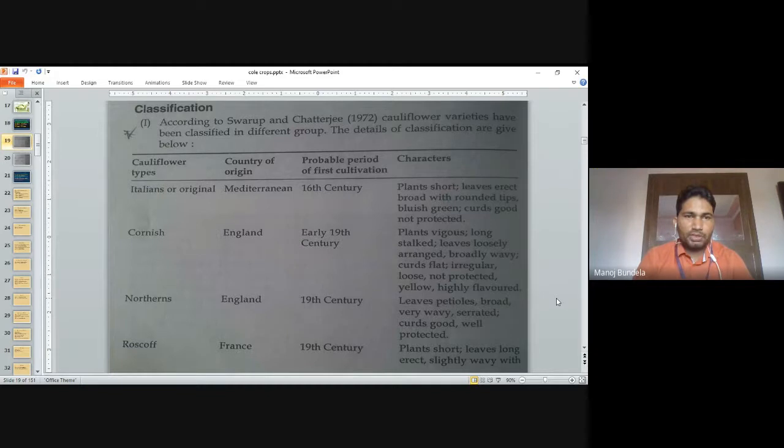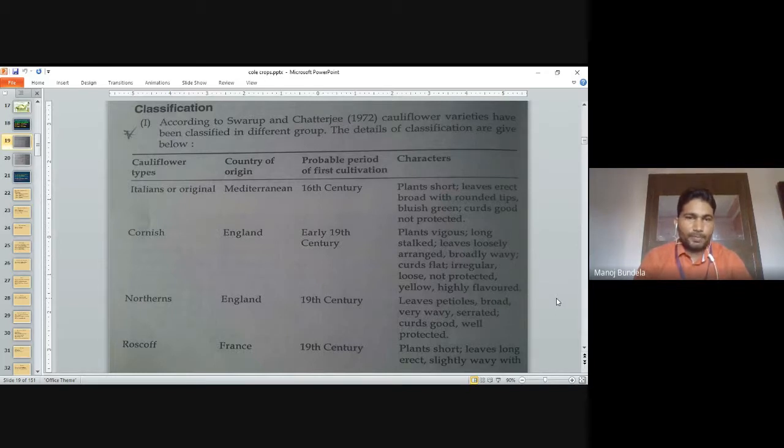Second one is the Cornish type of cauliflower, mainly grown in England. Early in the 19th century they were grown. Plant is vigorous, long stalk, leaves loosely arranged, broadly waved, curd flat, irregular, loose, not protected, yellow, highly flavored.